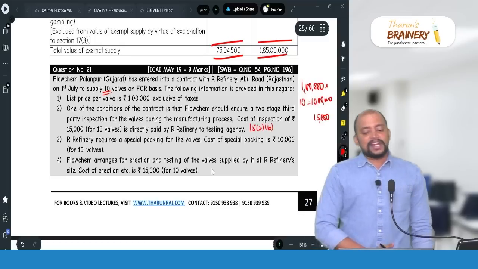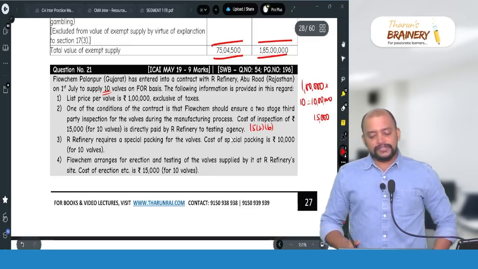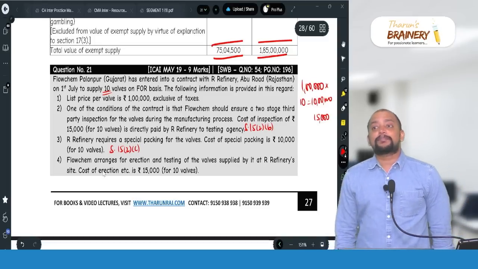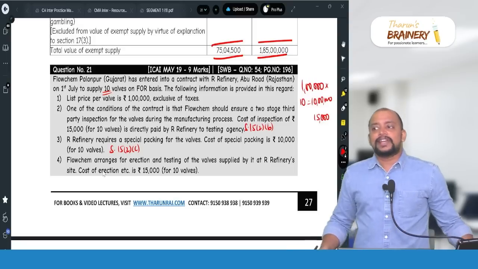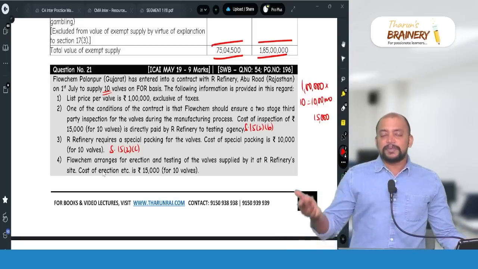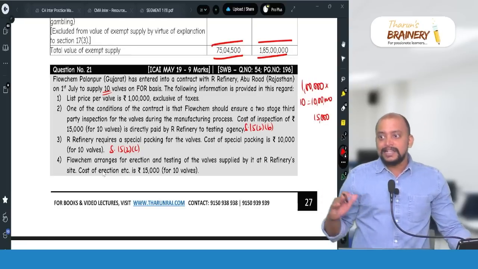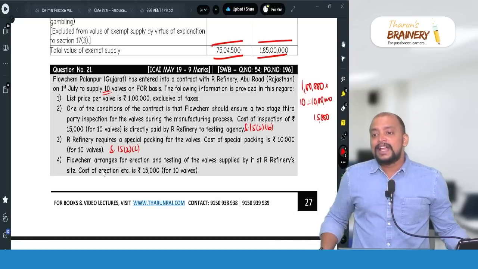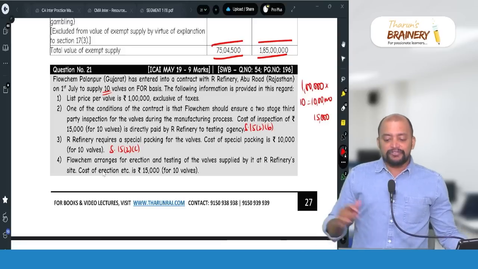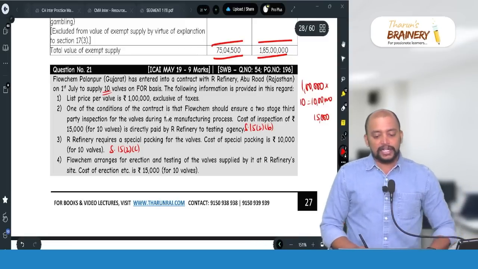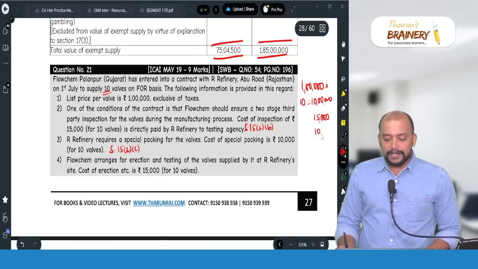Our refinery requires a special packing for the valves. Cost of special packing is 10,000. So section 15(2)(c), it is not incidental but it is others. Why? Because it is special packing. So generally this is not there, but only when the recipient requests, it will be there. So therefore it is collected before delivery of the goods. Yes. So it is other than incidental and charged by the supplier to the recipient before delivery of the goods. Therefore it is to be included. And in the given price it is not included. So therefore we need to add.